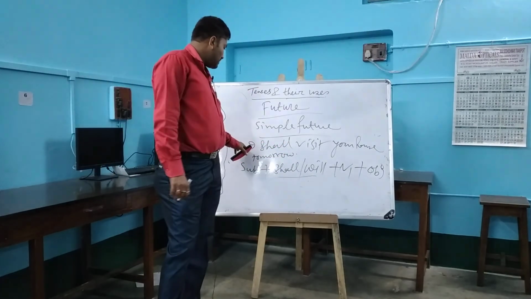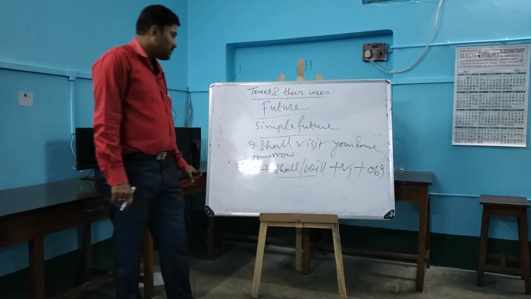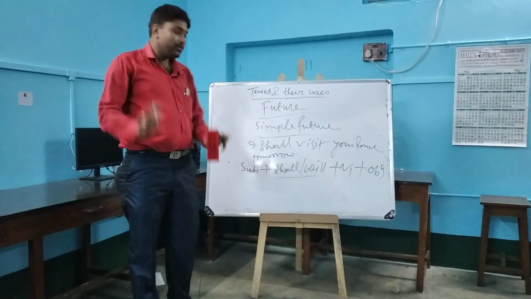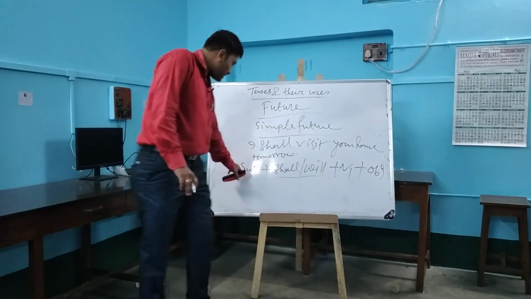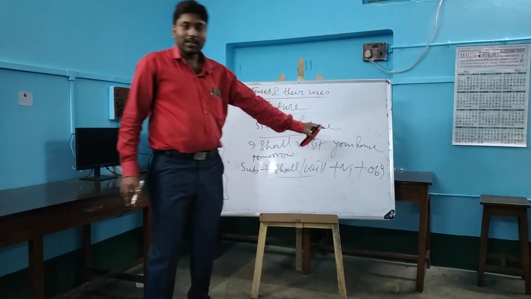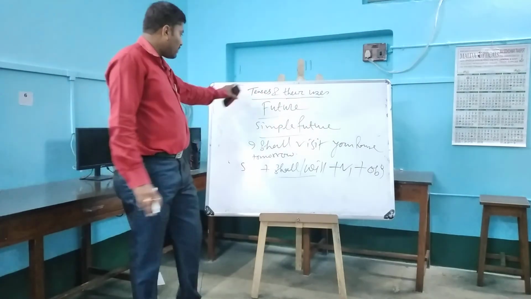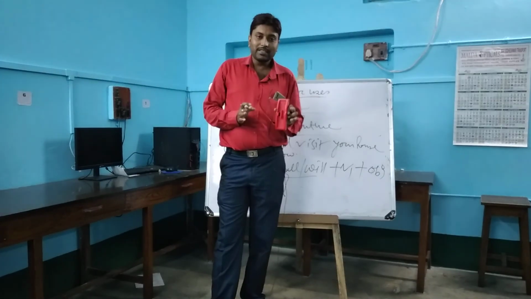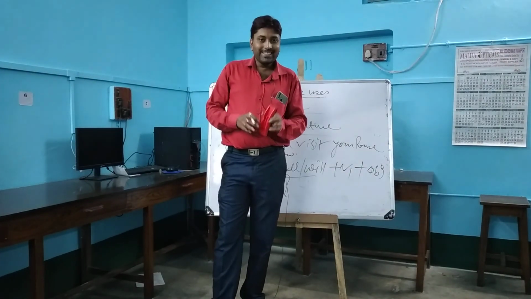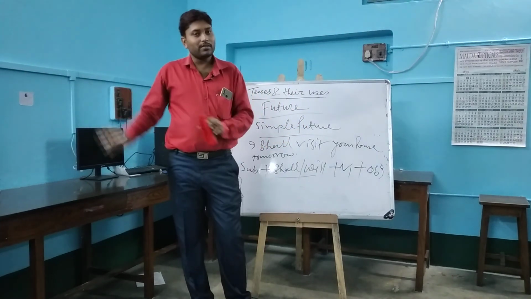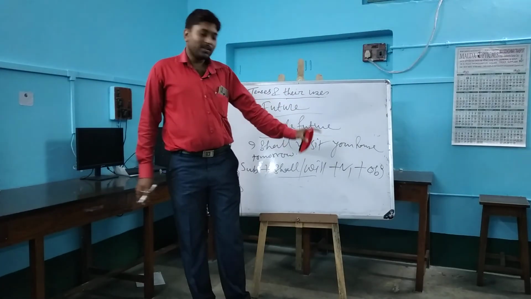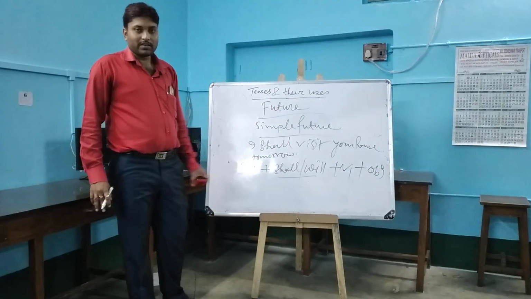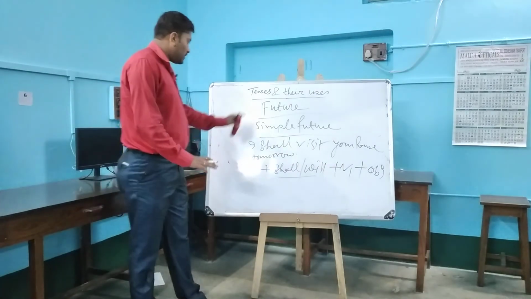So here, I shall visit your house tomorrow. This is an example of simple future tense. Subject plus shall or will plus V1 plus object is the formation of simple future tense. Simple future tense means a work or an action is still to be completed in future. Is it clear up to simple future?